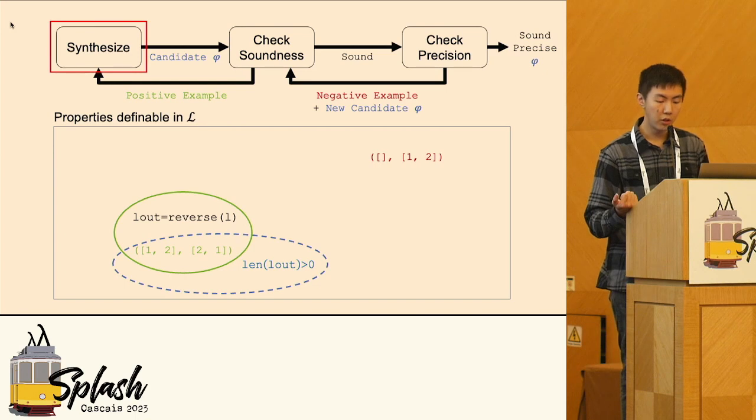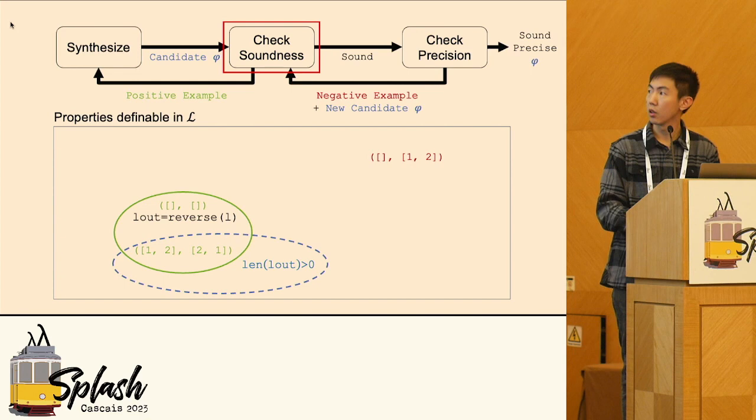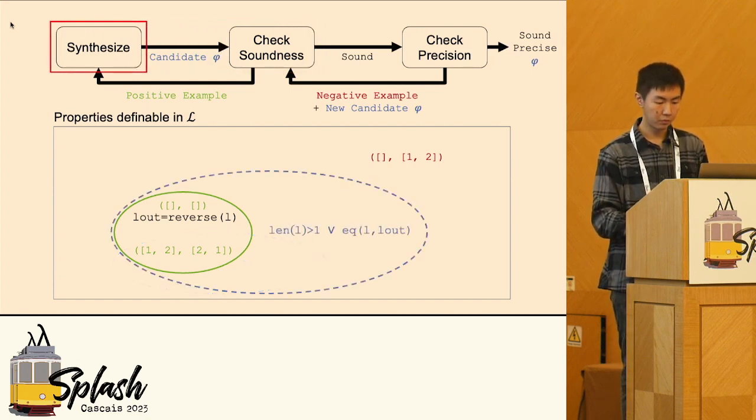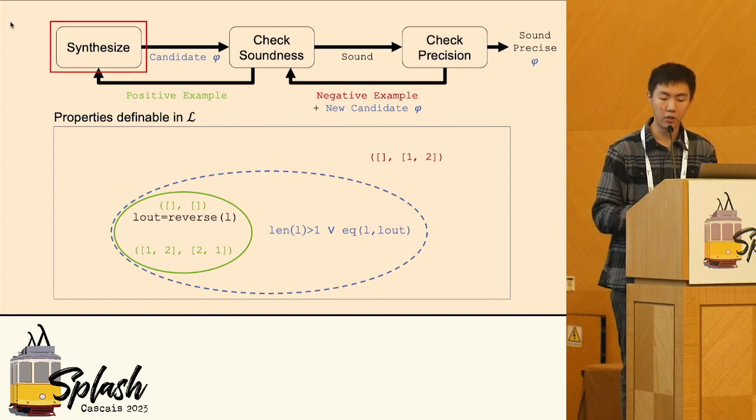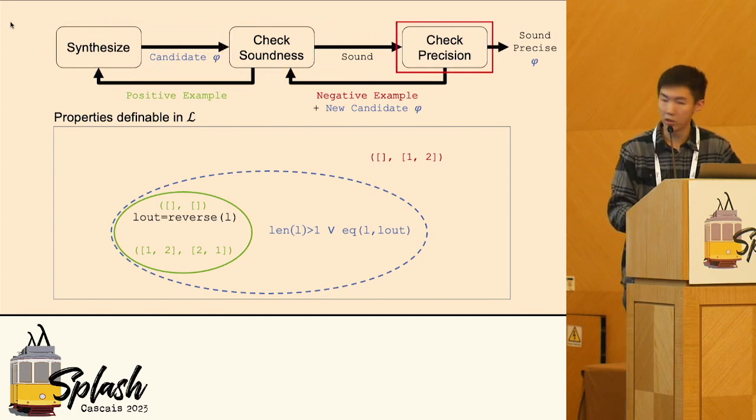Now a new candidate is that the size of the output list is greater than 0, which is unsound. So the soundness check fails again with a positive example with the empty list, and we go back to synthesis again. Now we find a candidate that is sound. It passes the soundness check and moves to the precision check.